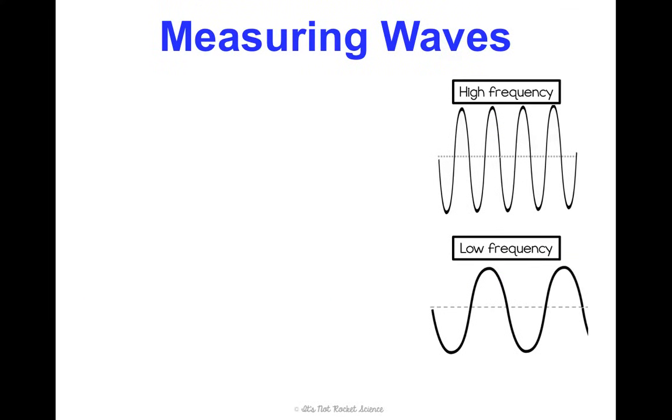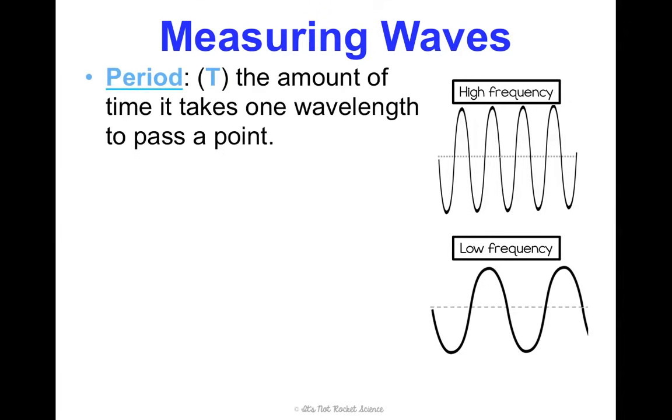All right, and two more ways we can measure waves are going to be period and frequency. Period is represented by a capital T, and it is the amount of time it takes one wavelength to pass a point. So if I want to know how long it takes this one wavelength to get past this set point, that is my period. And that's going to be measured in seconds because it is a measurement of time.